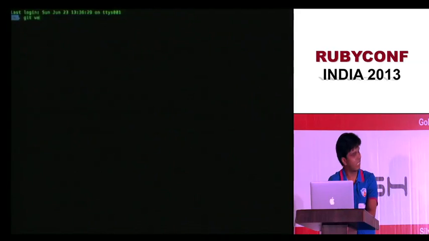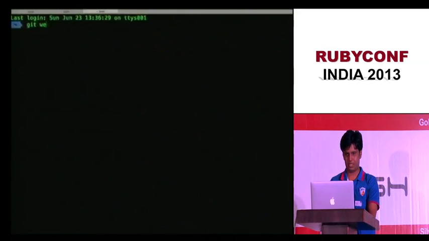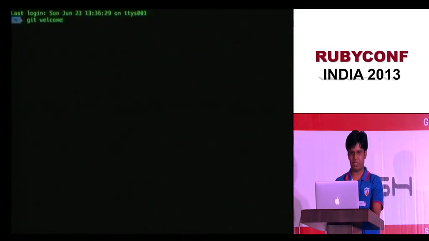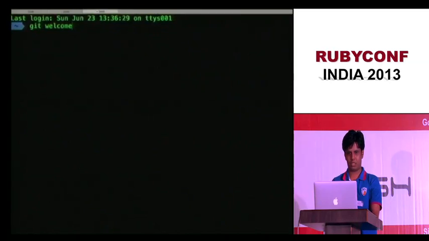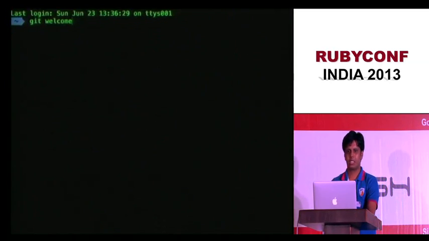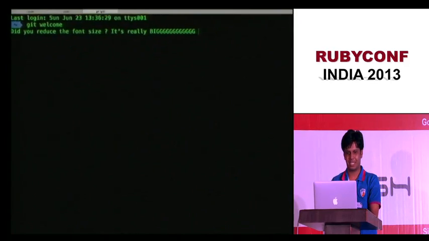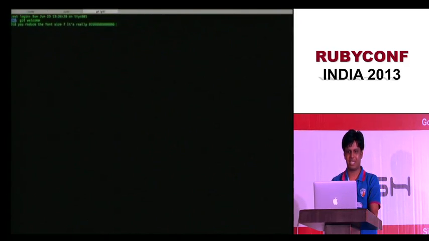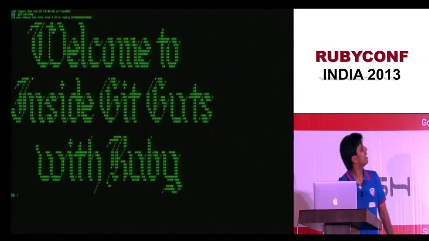Can you see the text? Let me increase it. More? It's okay. Left is fine. So let me start with your big warm welcome. Okay, it's asking me to reduce the size because it's really big, so let me reduce the size even more. So there you have it.